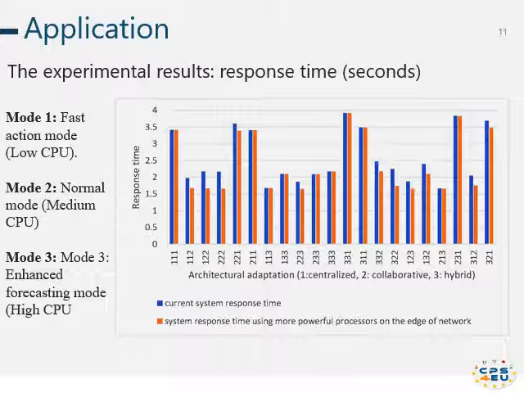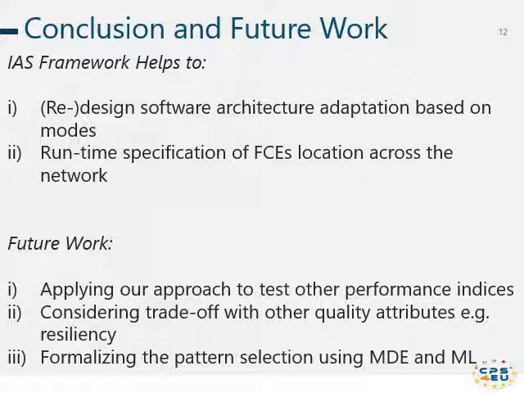We suggest that it's better to redesign the company's architecture and its adaptation policy to manage the normal mode with the central pattern and the enhanced forecasting mode with the hierarchical pattern. And we also suggested to push the powerful functional control to the edge of the network in a distributed collaborative way. Our approach lets designing the architecture and its adaptation based on modes. It facilitates runtime specification of functional